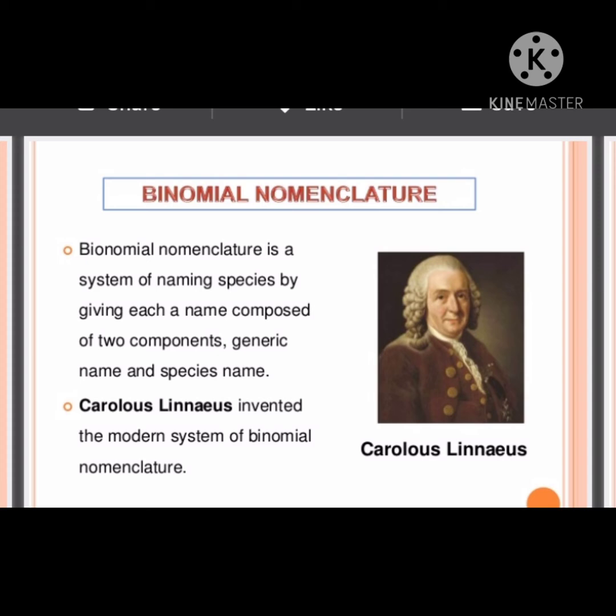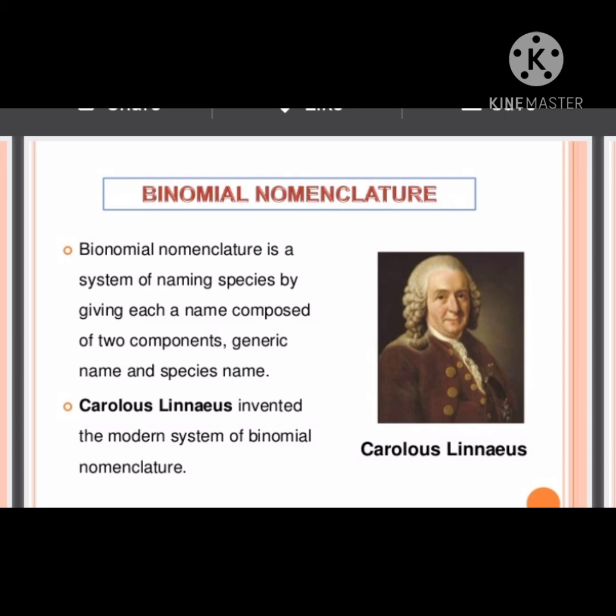So what is the scientific name of human beings? Homo sapiens. Homo, that is a generic name or genus part, and sapiens, that is a specific name or species part. This system is accepted by the International Code of Nomenclature. Then we can see what are the various ranks or groups used in classification. This is known as the hierarchy of classification.